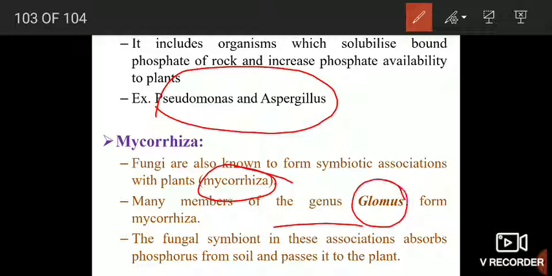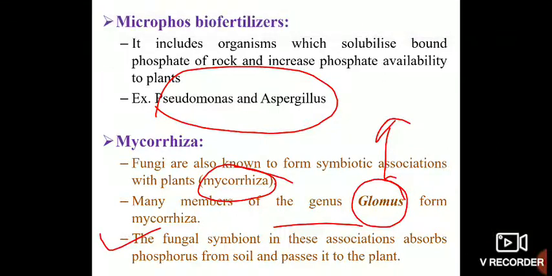The fungal symbiont in these associations absorbs phosphorus from the soil and passes it to the plant, and hence acts as an important biofertilizer.